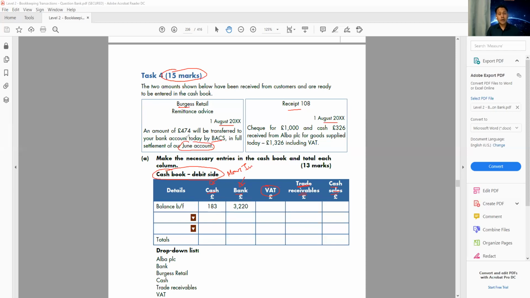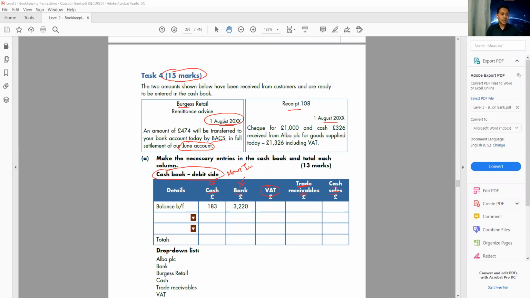So basically the amount was outstanding in June and I'm paying in August. So is it a cash transaction or a credit transaction? The transaction happened in June and the customer is paying me now. This is a credit transaction.